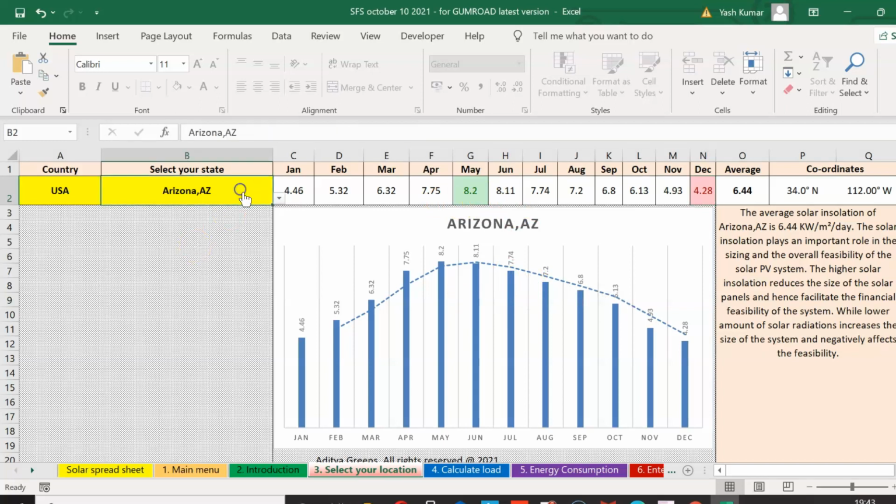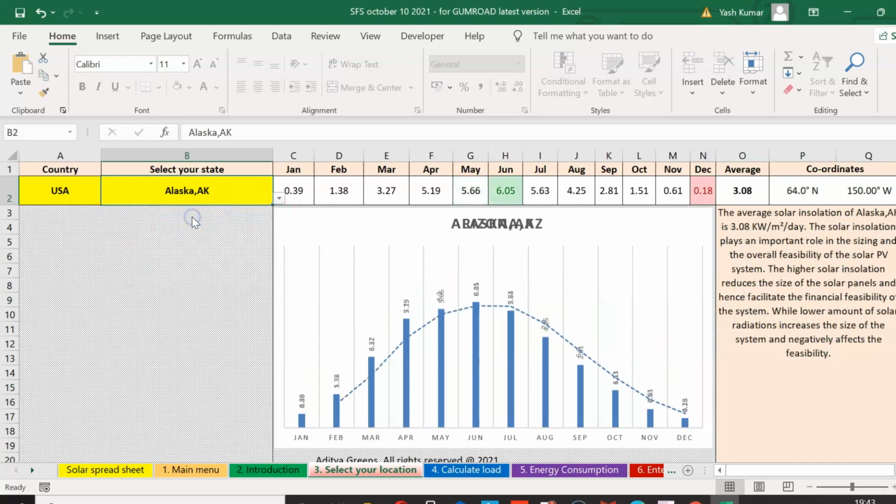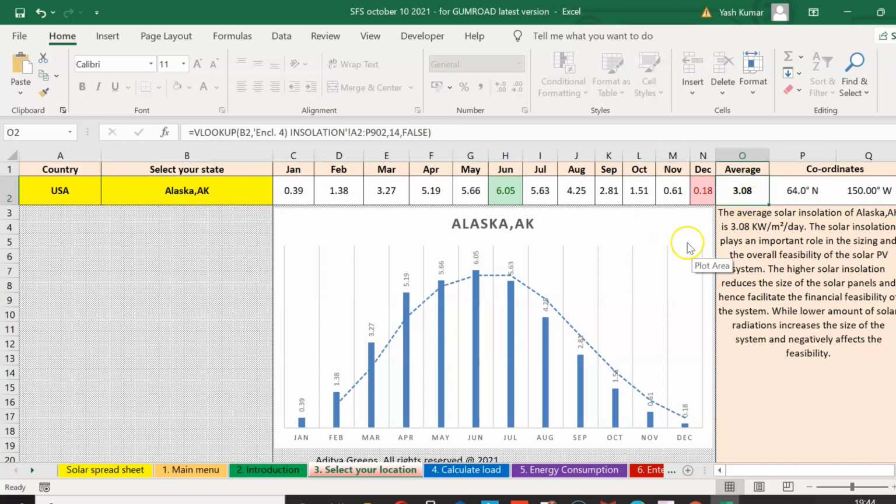Now let us select another state in the United States of America. I am selecting Alaska, which is the topmost state of the United States. You can see that in the months of January and December it has very few sun peak hours, and on average the peak sun hours are 3.08. A solar power system in this state is not financially attractive because it receives less sunlight. Now look at the pattern of peak sun hours of Alaska.